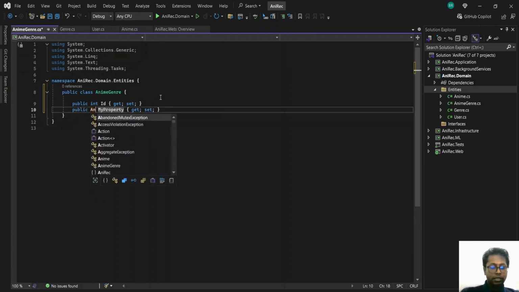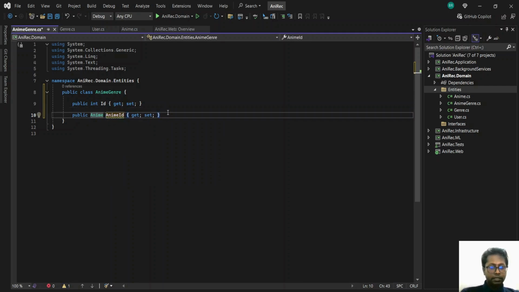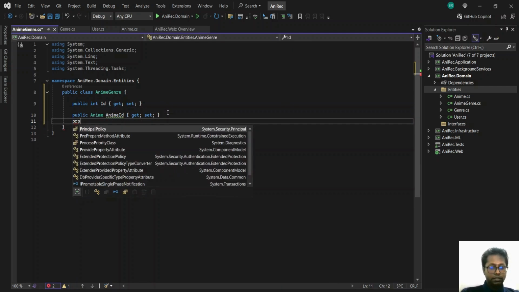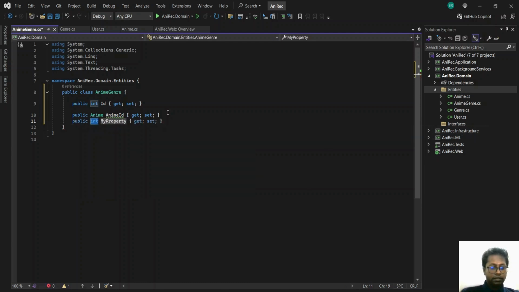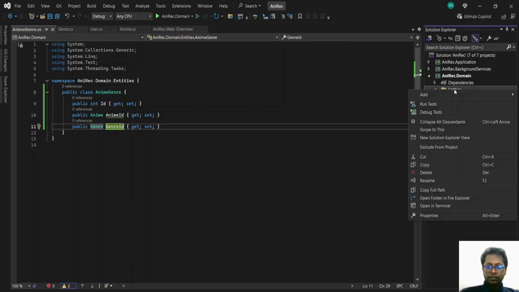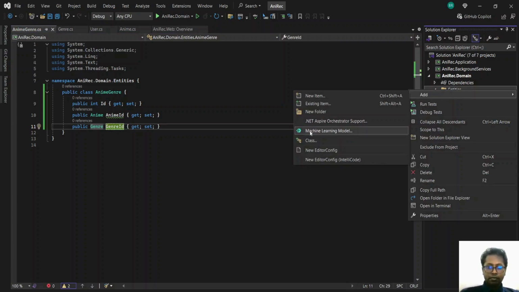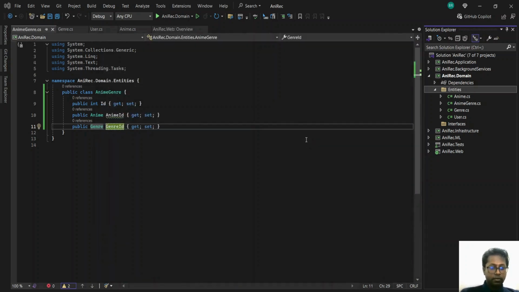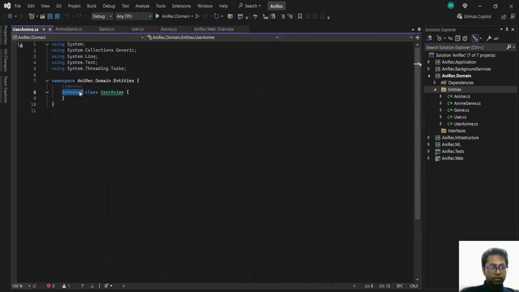Next one would be Anime. We'll be just referencing the ID here. Then obviously the genre ID. Okay. Next, a user can have multiple animes. So we'll call this UserAnime.